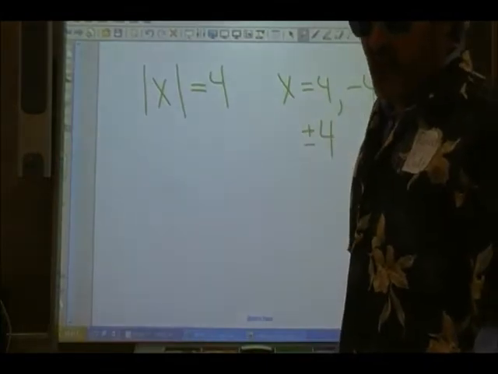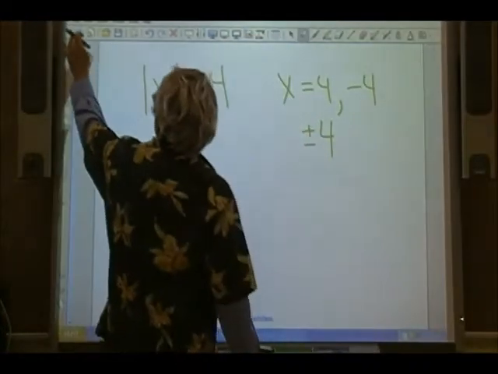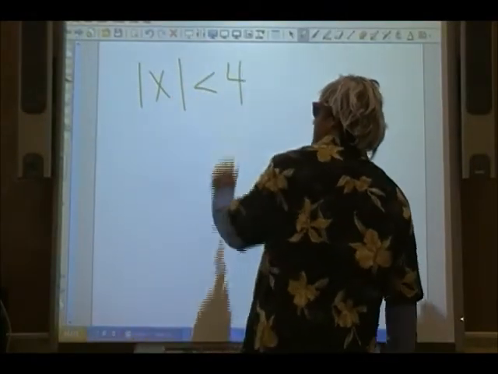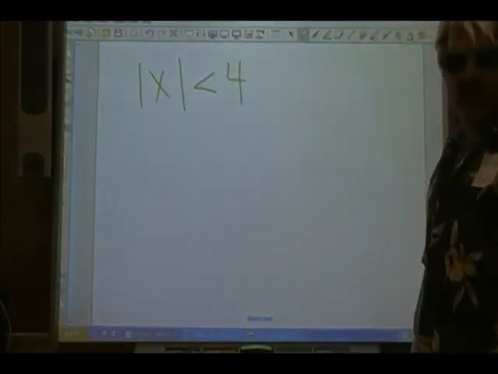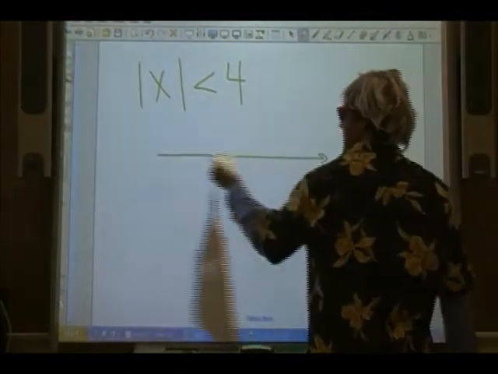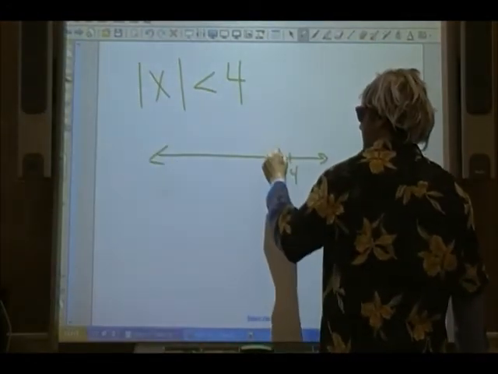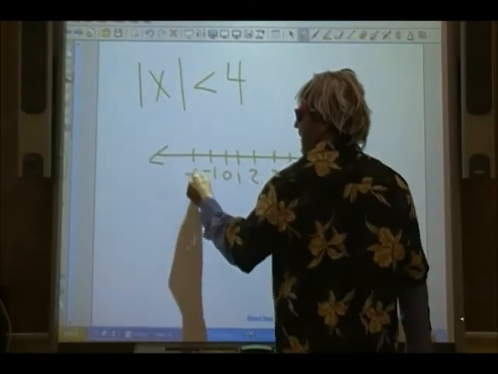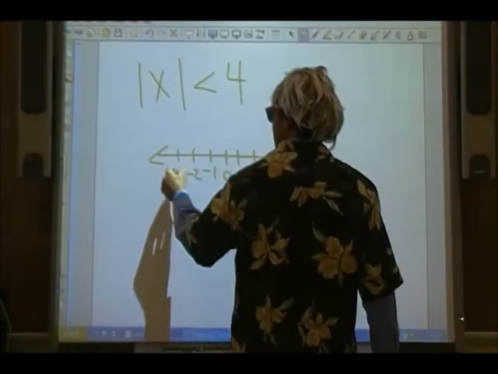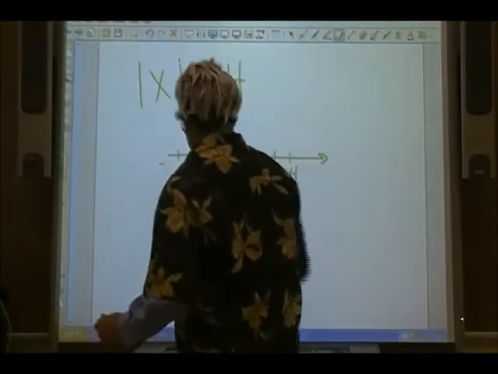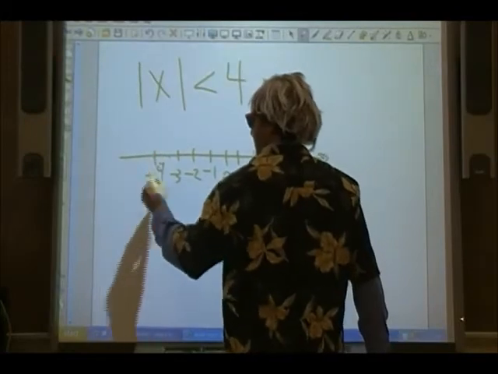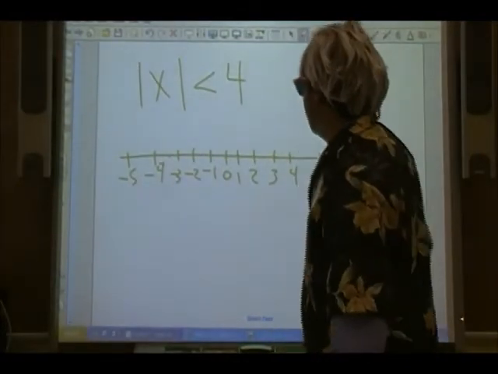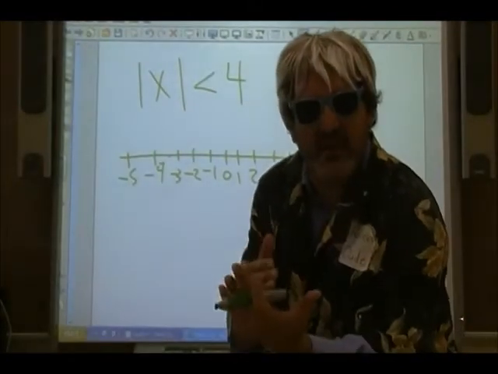Now let's take a look at an inequality real quickly. What happens if I have the absolute value of x is less than 4? Well, now I want numbers less than 4. So I got 3, 2, 1, 0, -1. How far do I go? Do I go forever? Well, there's a limit. -3, let me extend it, -4, -5. How far am I going on this? Well, you want numbers less than 4.